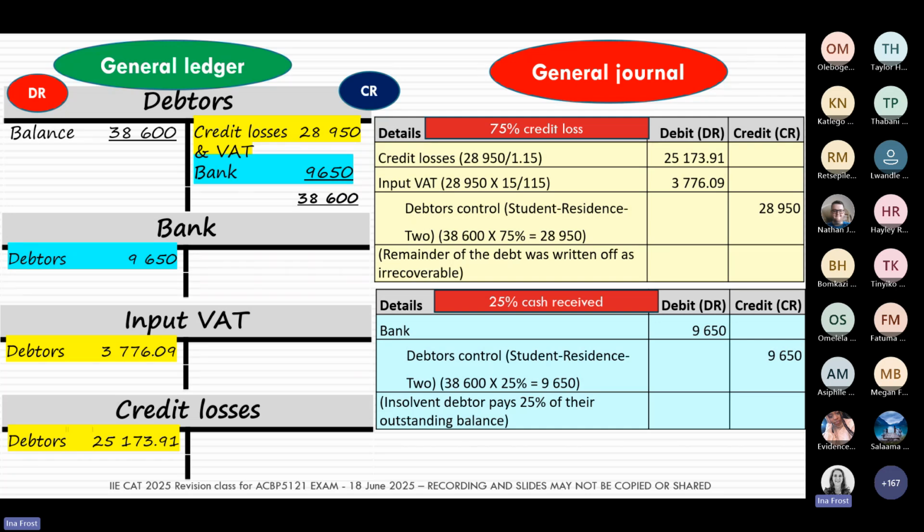And that's on the left-hand side of your screen. And then what those same two entries will look like in the general journal, that's on the right-hand side of your screen. And just to show you, we're writing exactly the same thing, whether we're in the general ledger or in the general journal. And now, if you look at the debtors control account, at the end of these two entries, that account balance is now 0 because we've now written off the debtor.